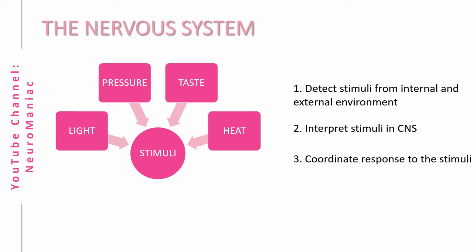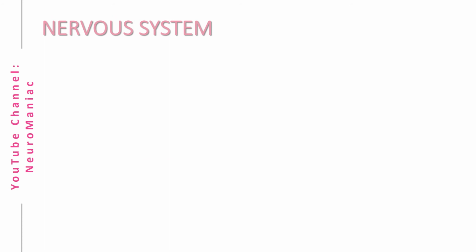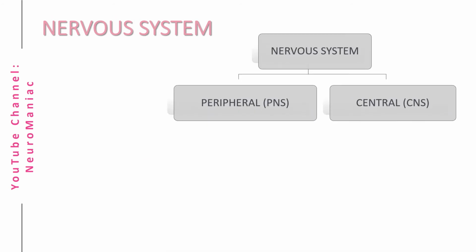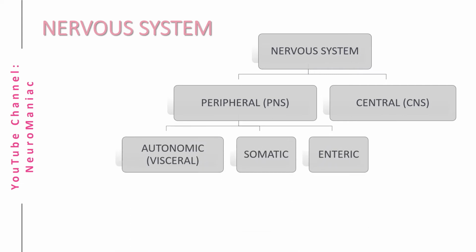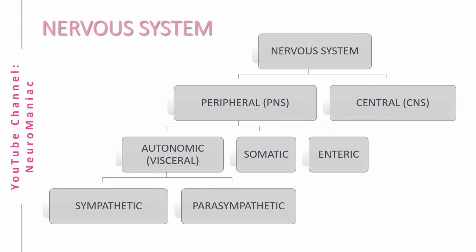The human nervous system has a hierarchy. First, it splits to become the peripheral and central nervous system. The peripheral nervous system then breaks into the visceral, somatic, and enteric nervous system. The visceral, otherwise known as autonomic, is then split into the sympathetic and parasympathetic nervous system.